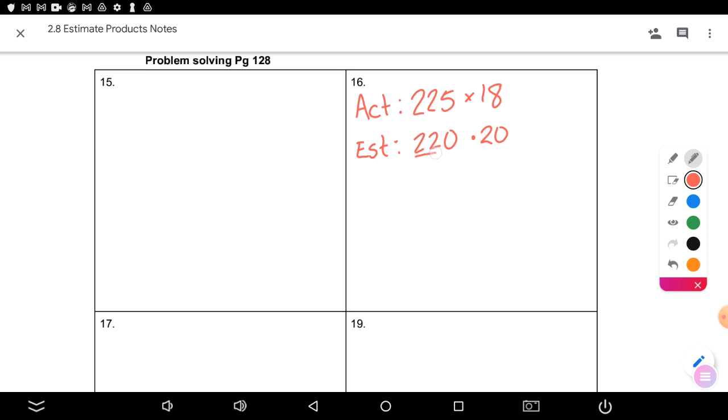What is 22 times 2? 44. How many zeros do I need? 2. And if this was a word problem, I should put whatever the question is, but it would be about $440. What was it talking about? The price of a cabin? Yeah. Okay. Now, we did not get through many of the notes.